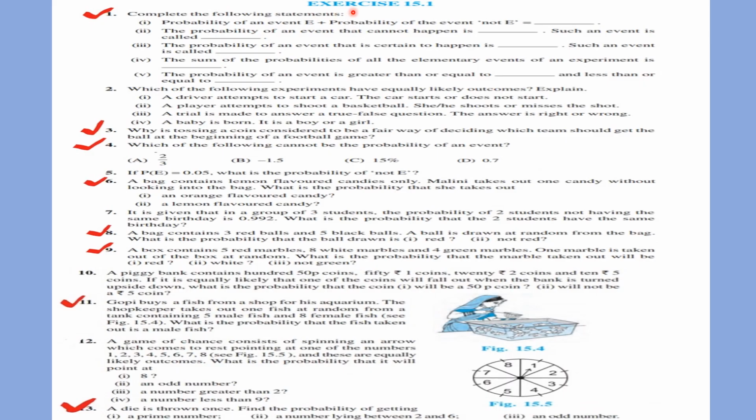Now in exercise 15.1, the questions that we have discussed, you have to write them in the notebook. Question number 1, that is fill in the blanks, you can write in the textbook, and the rest of the questions that I have marked here you have to write in the Math notebook.